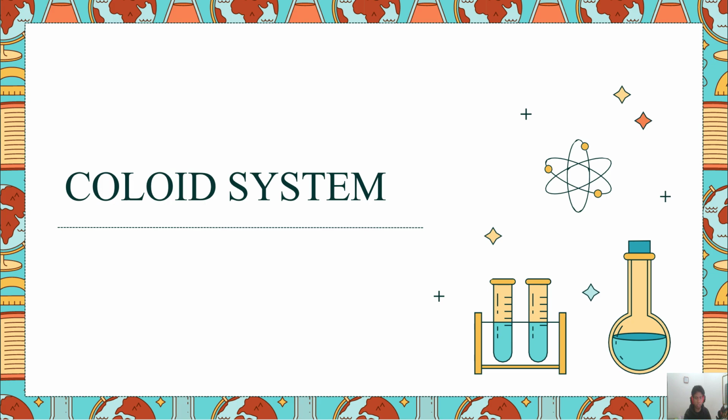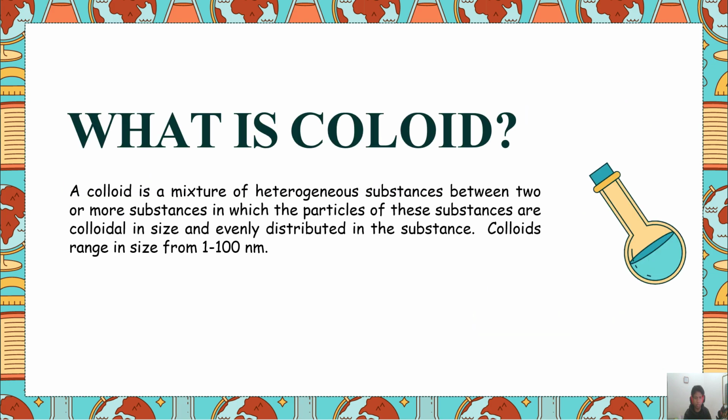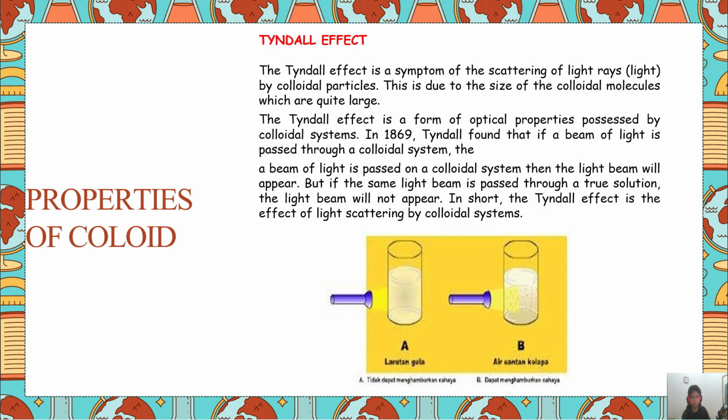The next is colloid system. What is colloid? A colloid is a mixture of heterogeneous substances between two or more substances in which the particles of this substance are colloidal in size and evenly distributed in the substance. Colloids range in size from 1 to 100 nanometers.